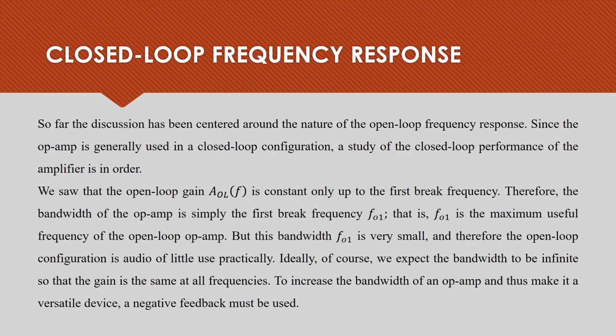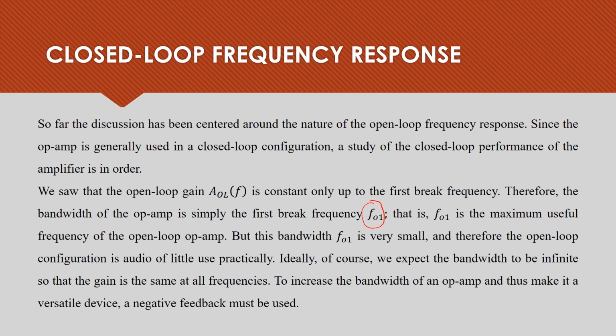Up till now, the discussion has been centered around the nature of the open loop frequency response. The op-amp is generally used in a closed loop configuration. We also know that AOL(f) is constant up to the first breakaway frequency. Thus, the bandwidth of the op-amp is simply the first breakaway frequency, the maximum useful frequency of the open loop op-amp.